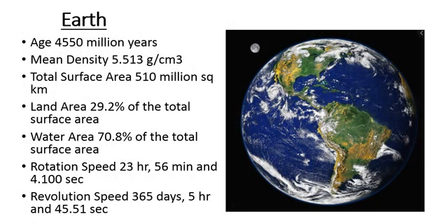These are the basic facts. Age 4,550 million years, density 5.5 gram per centimeter cube, total surface area is 510 million square kilometer, land 29.2% of the total surface area, water 70.8% of the total surface area. Rotation speed 23 hours 56 minutes and 4.1 seconds. Revolution speed is 365 days 5 hours and 45.51 seconds.